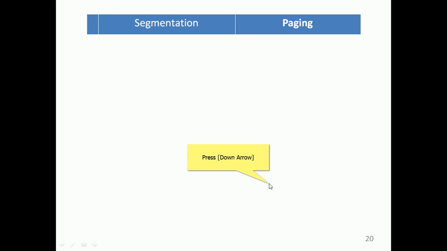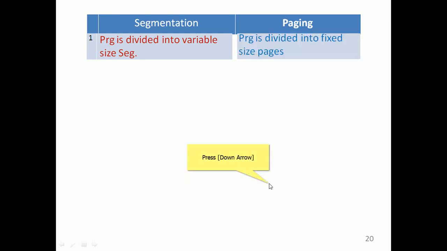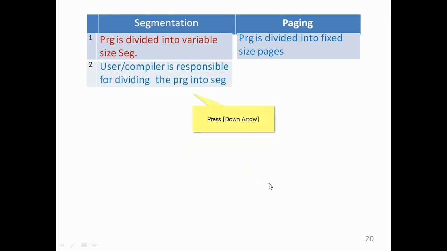Segmentation and paging. In segmentation, the program is divided into variable size segments. We have seen the procedure segment, function segment, stack segment, symbol table, arrays, so the program is divided into variable size, different sized segments. In paging, the program is divided into fixed size pages, so the process will be divided into fixed size pages.